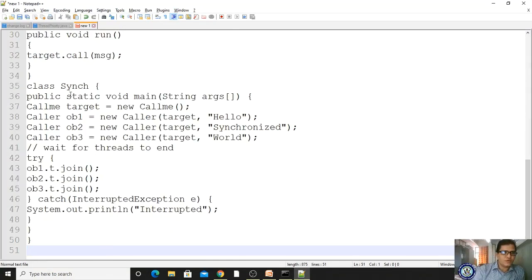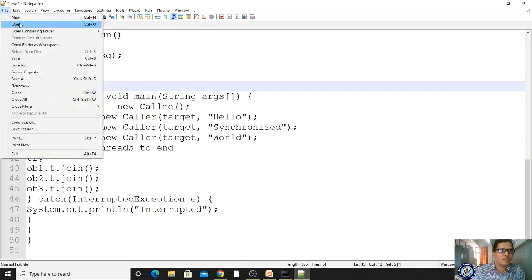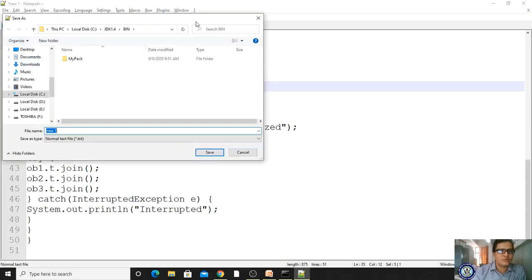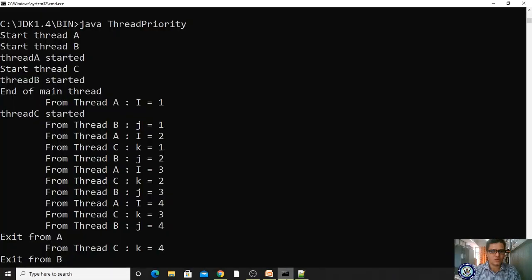So how to save this file? Sync, right? This is not a synchronization program. Let me copy, and File, Save. While saving you have to ensure that you are storing it in your directory, right? With .java.